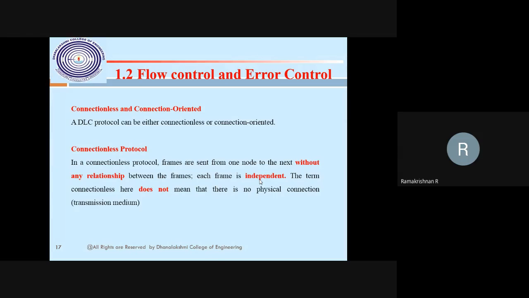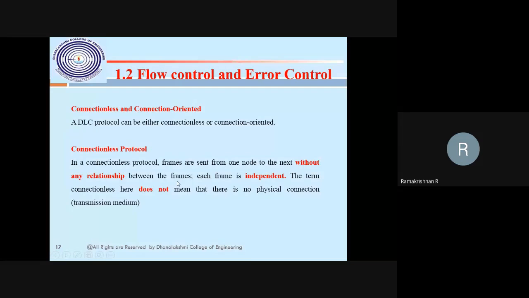Connection oriented is circuit based, and connectionless is circuitless. Circuit based means every packet follows the virtual circuit, the VCI code I mentioned. Independent means the packets flow independently, but on reaching the final node they are rearranged into order and then delivered. This is the relationship. Connectionless is not a physical connection; it is logically connected. Here we are talking about the second layer, the data link layer. Connection is how one packet is connected and interlinked to another packet. This is the relationship.